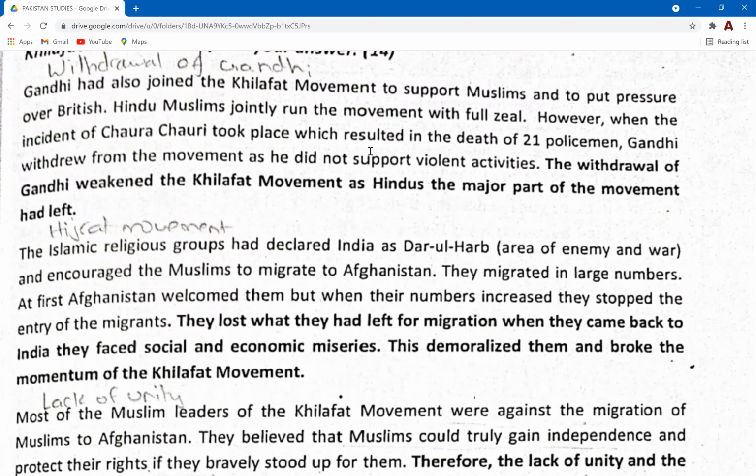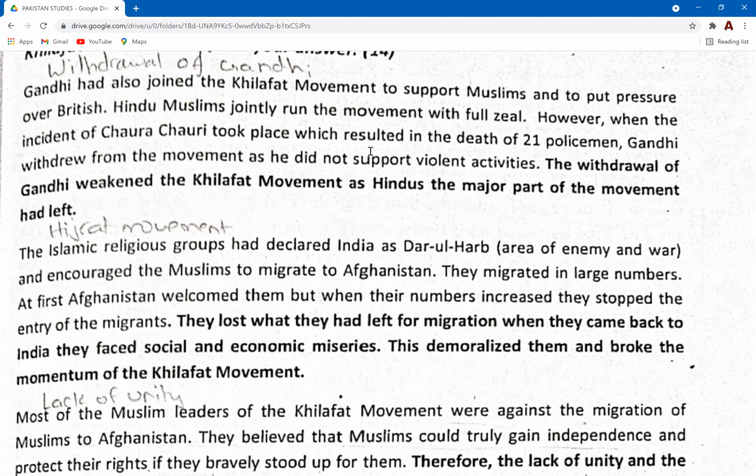So let's talk about the withdrawal of Gandhi and how this particular reason caused the Khilafat movement to fail. If you look at the notes here, Gandhi had also joined the Khilafat movement to support Muslims and to put pressure on the British. Hindus and Muslims jointly ran the movement with full zeal. Initially Muslims had started this movement, but Hindus also joined the Muslims for several different reasons. One of the reasons was that Hindus wanted to pressurize the British for more reforms. They were disappointed because of the Jallianwala Bagh tragedy, the Amritsar massacre in 1920, and the 1919 Montford reforms.